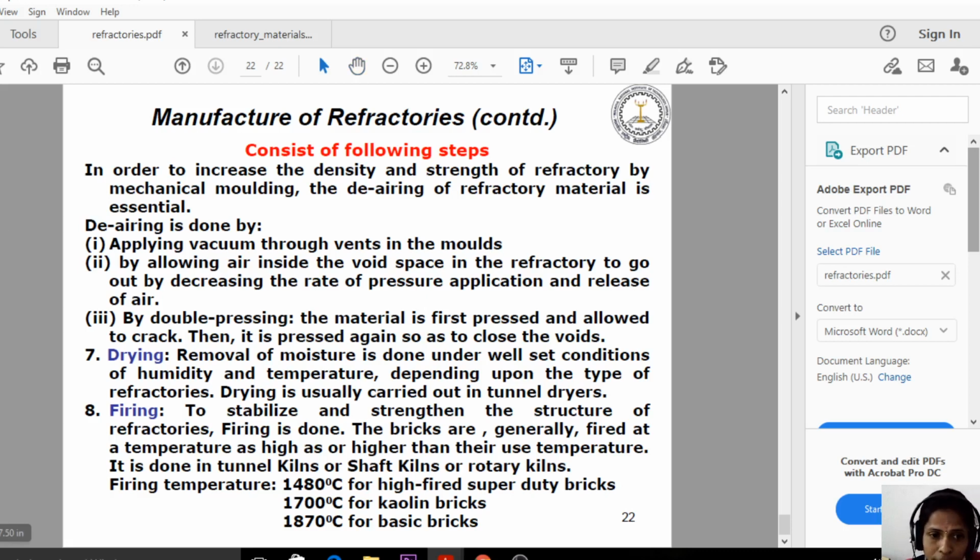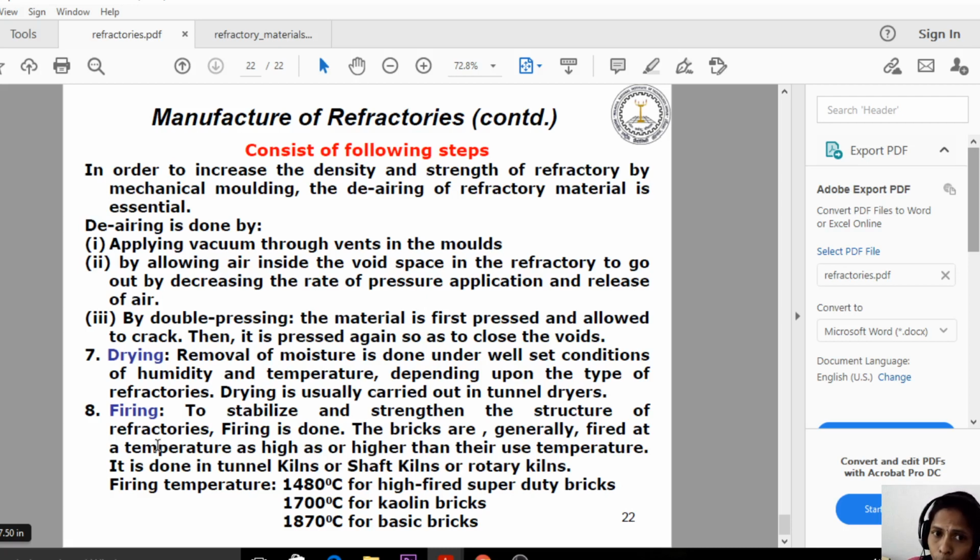And the last step is the firing. In the firing, how the bricks are synthesized: finally, we are placing the molded refractories, molded bricks, in the fire to get the finalized, complete finished brick.